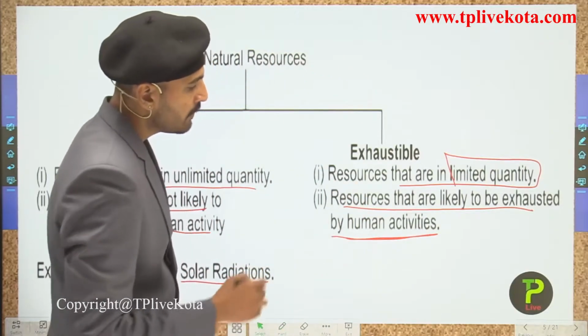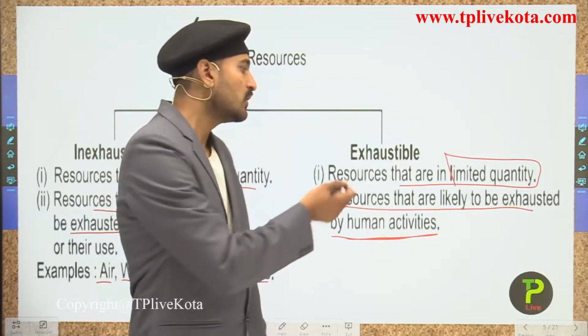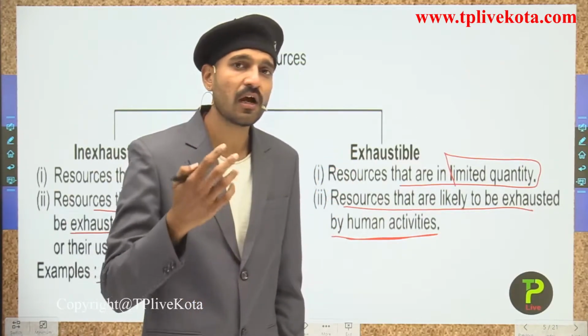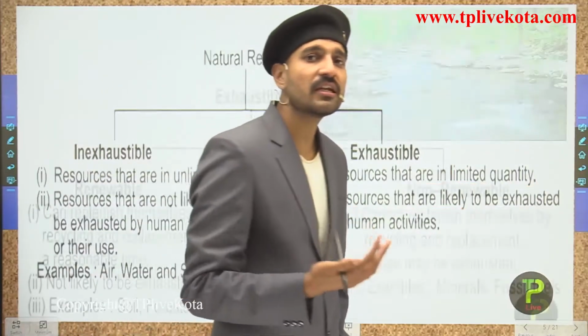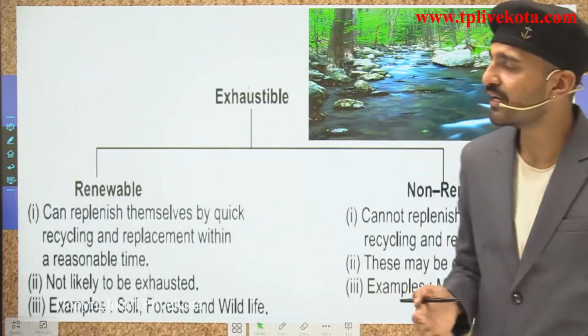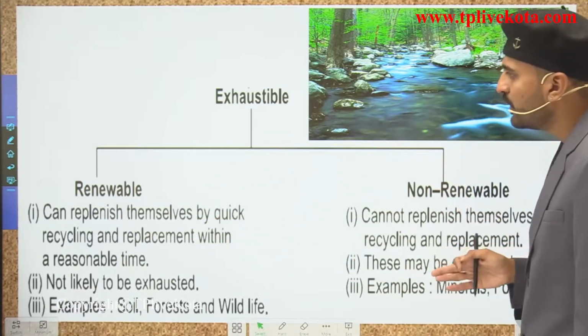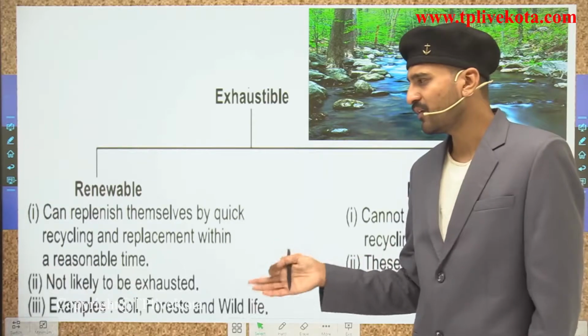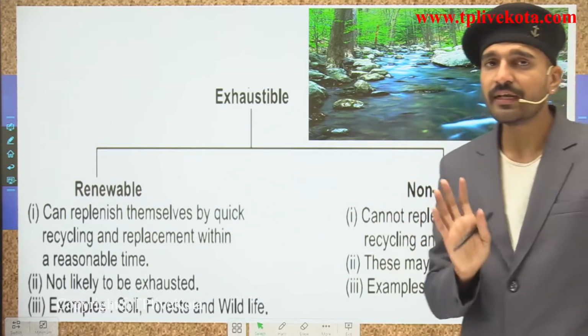Before discussing their examples, let us see how the exhaustible natural resources are further classified. They are further classified into two categories, the renewable natural resources and the non-renewable natural resources, or simply the renewable exhaustible natural resources and non-renewable exhaustible natural resources.